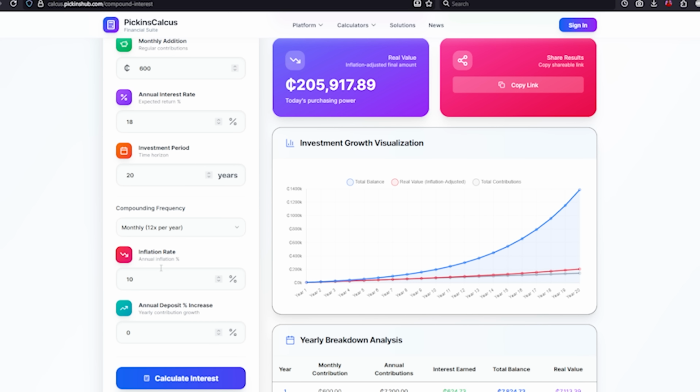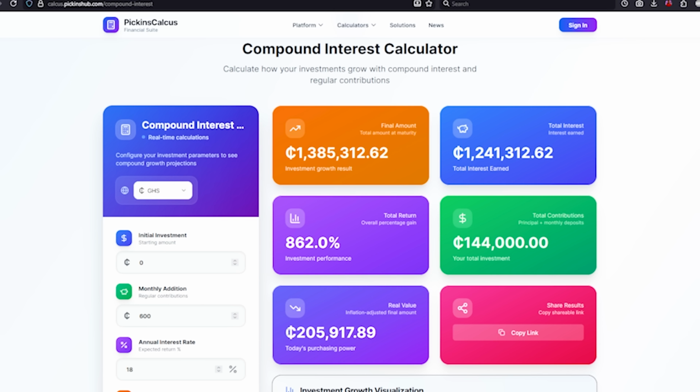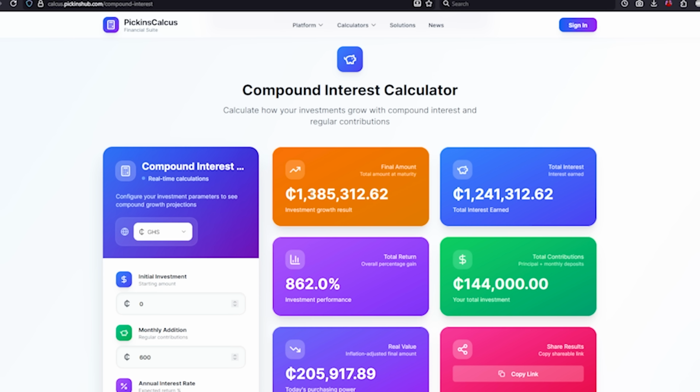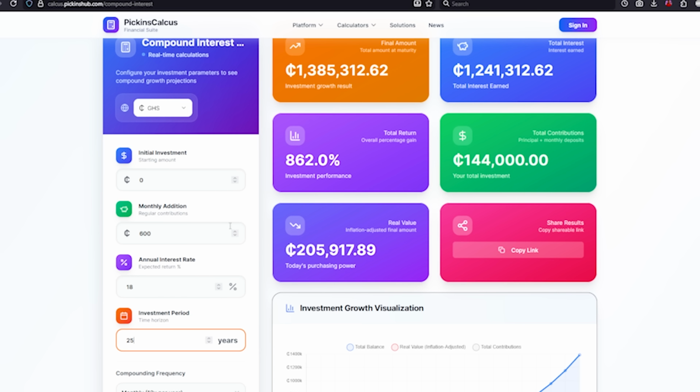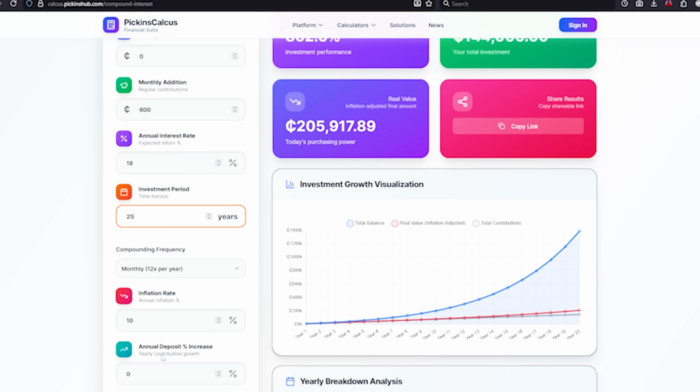But we should also consider inflation. Inflation is a very important factor when it comes to investing. The total purchasing power for the next 20 years is going to be 205,000 Ghana cedis. If Kofi decides to invest an additional 5 years, the first 20 years is going to be 1.38 million Ghana cedis. Imagine Kofi decides to add an additional 5 years to it.